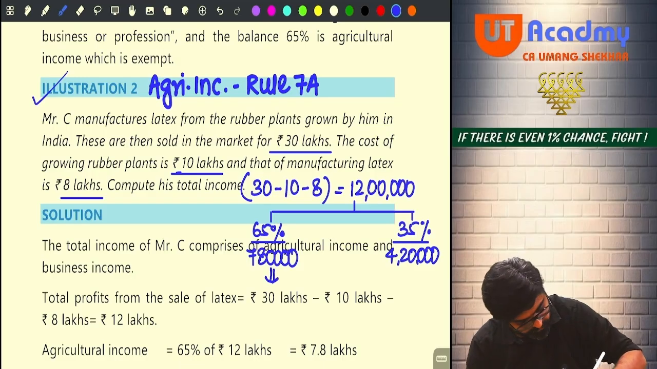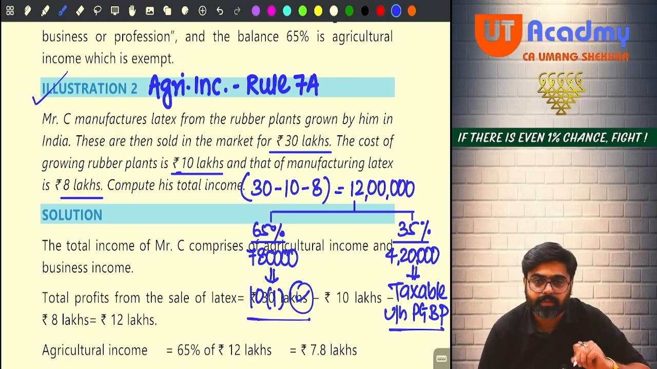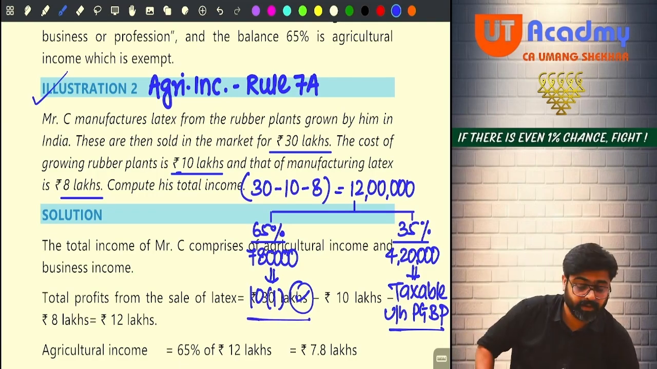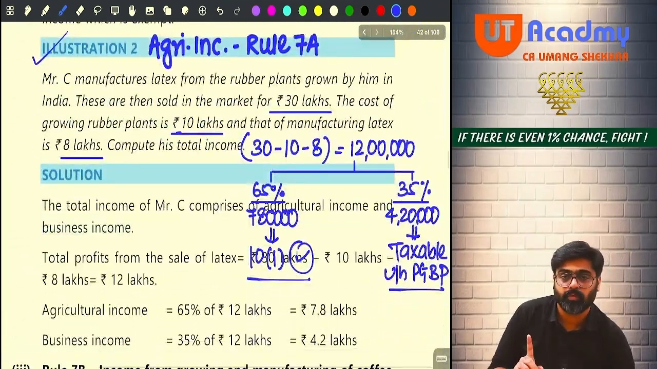Sir, fully exempt under section 10(1). Sir, taxable under the head PGBP. PGBP. Very difficult, sir. This question was also very difficult. Done, sir? Should I move ahead?